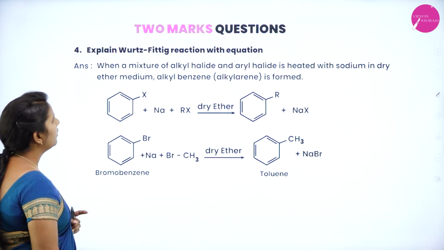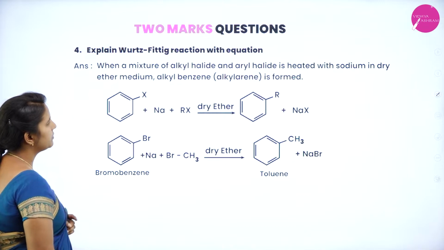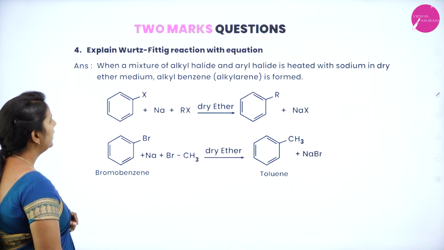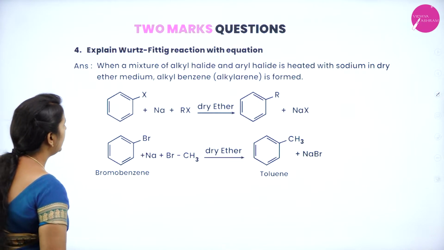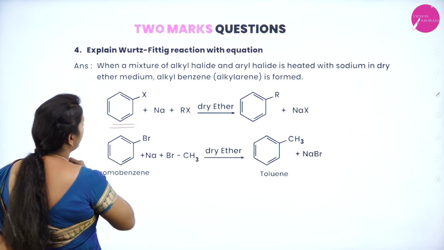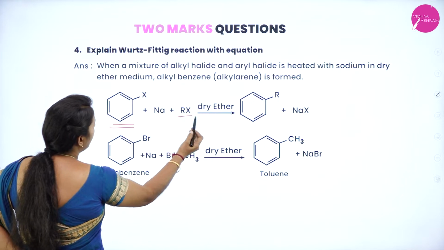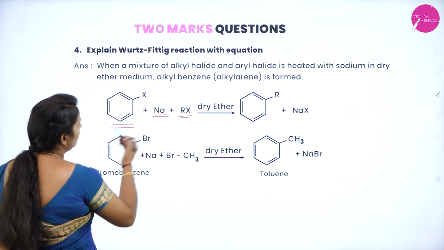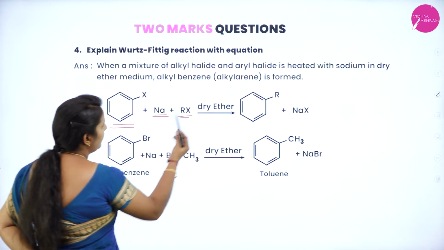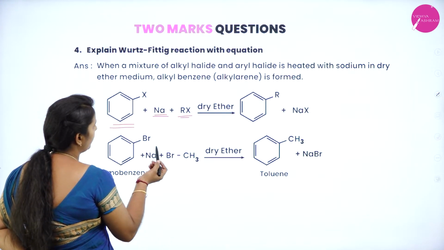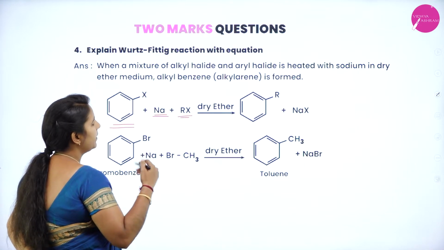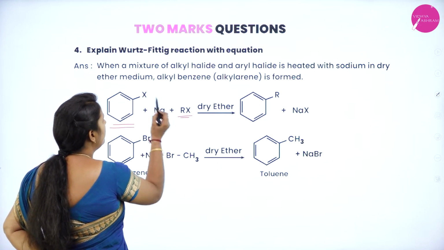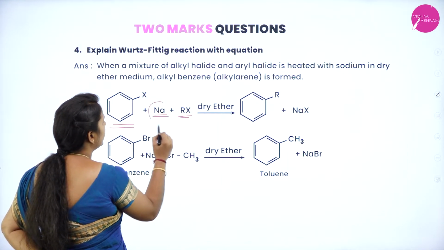When a mixture of alkyl halide and aryl halide is heated with sodium in dry ether medium, alkyl benzene will be formed. So here I have taken the aryl halide and alkyl halide, which is allowed to react with sodium metal in presence of dry ether. What will happen? The aryl halide and alkyl halide will react, and the sodium will carry this halogen atom.